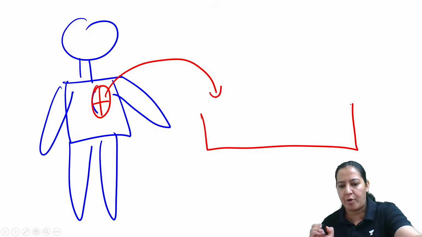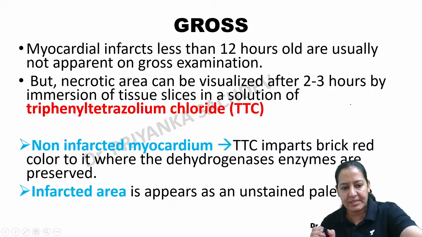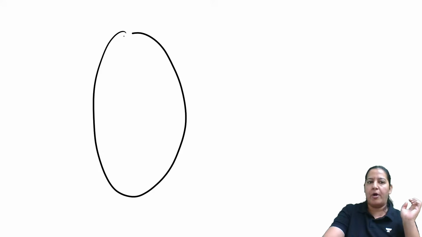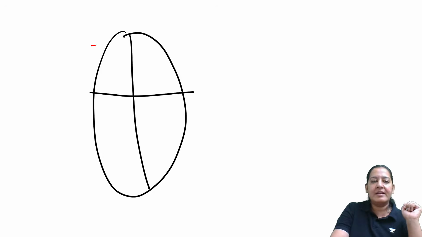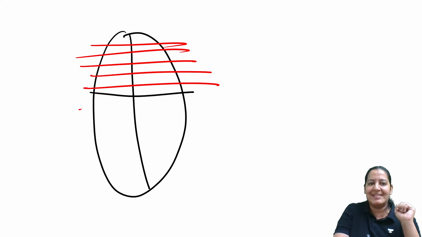I will take out the heart properly in a tray. So let me take the heart properly. So this is the diagram of the heart out of the body of this dead body. This is the diagram of the heart. So what I will do, I will cut the entire heart into slices.